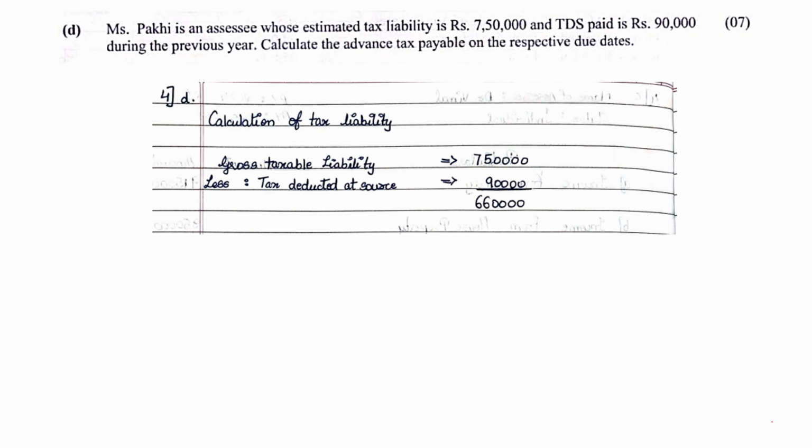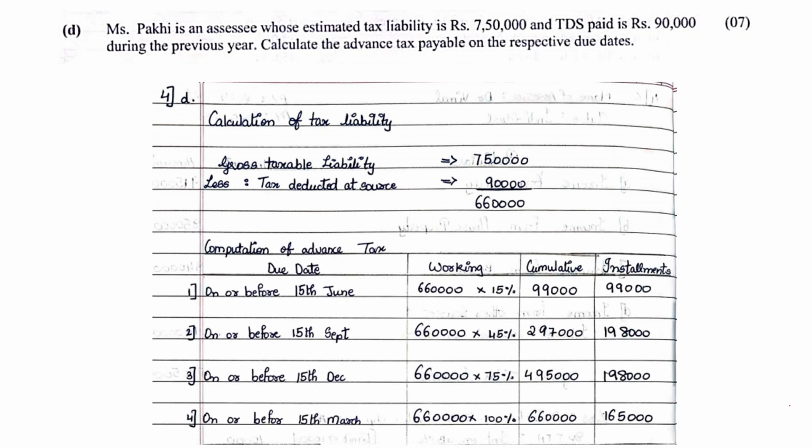Okay, so that is in 4 parts on 4 different dates. So the computation is very simple. So we have to first note down the 4 due dates: on or before 15 June, 15 September, 15 December and 15th March. 6,60,000 is our tax liability. On that, first 15% you take. So we got 99,000. Then 45%, that is 2,97,000. 75%, 4,95,000 and 100% is 6,60,000. So that is your cumulative value.